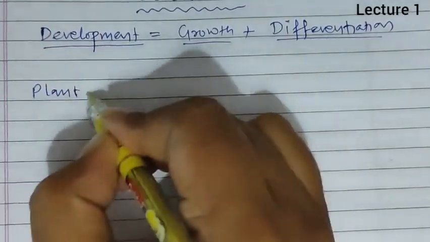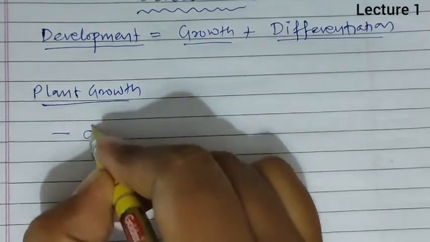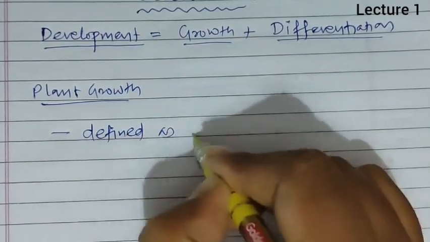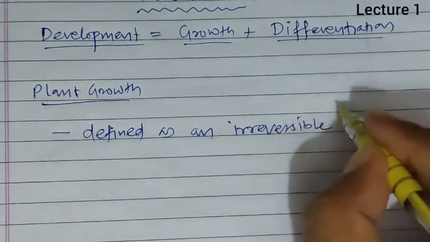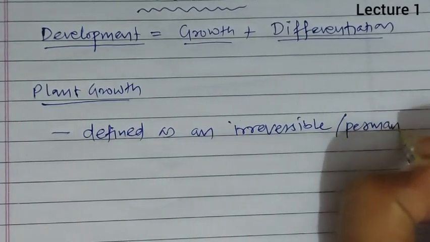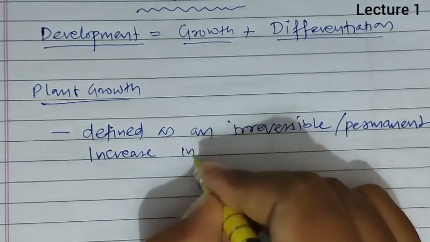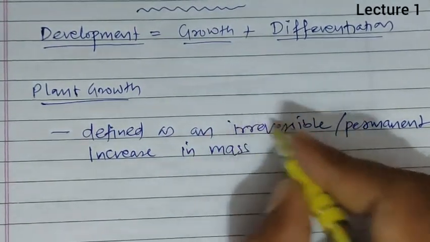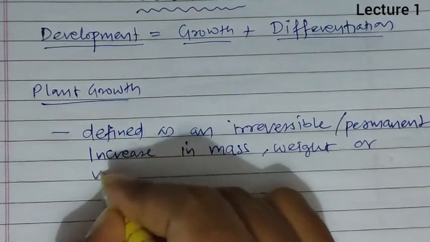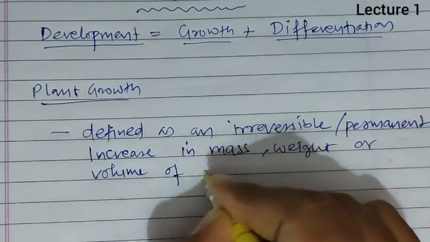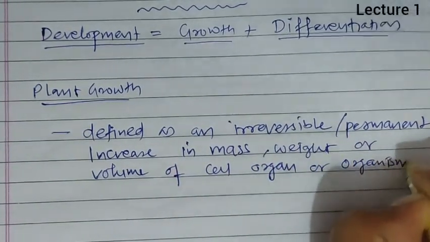So when we talk about plant growth, plant growth is defined as an irreversible or permanent increase in mass, weight or volume of a cell, organ or organism.